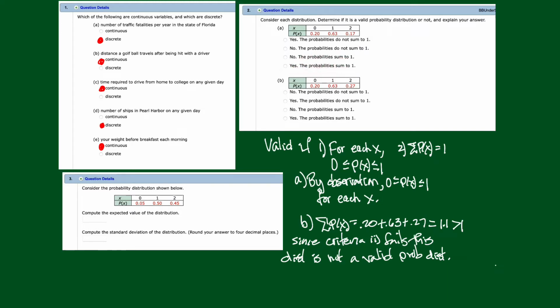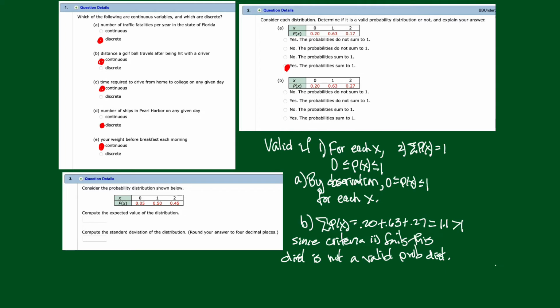Now, for some reason, the textbook is showing us only part A, right? Just that they sum to 1. They're not asking us about this. I guess that's the way they wrote the problem. So we just have to say, yeah, it is a legitimate, valid distribution because they sum to 1. So I'm going to choose that.